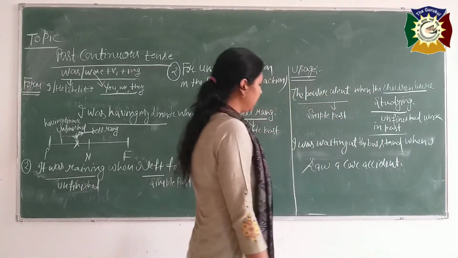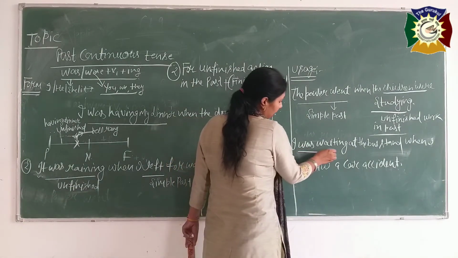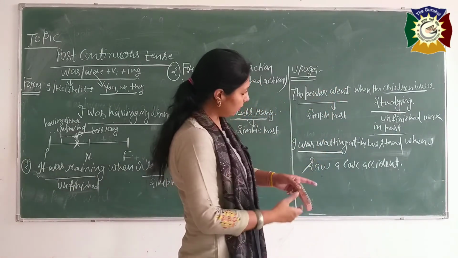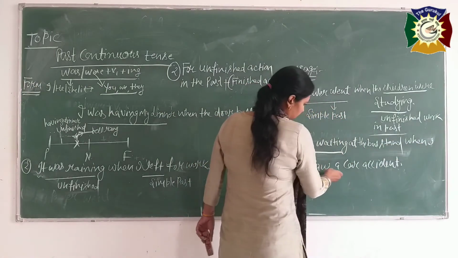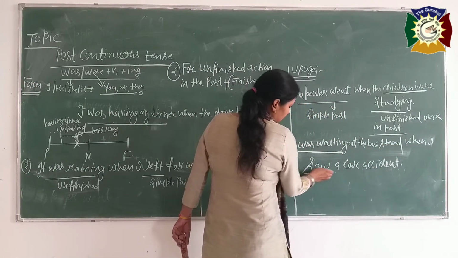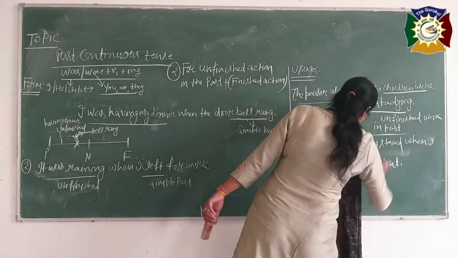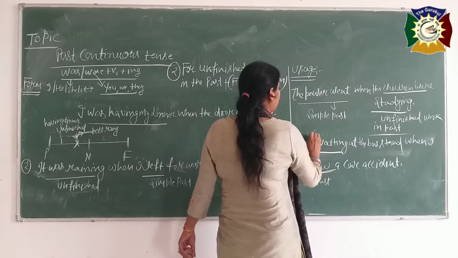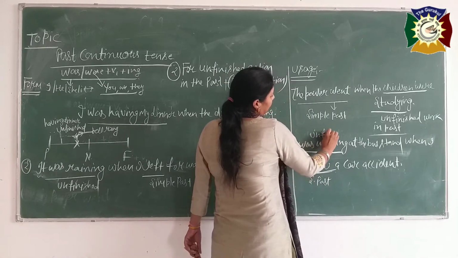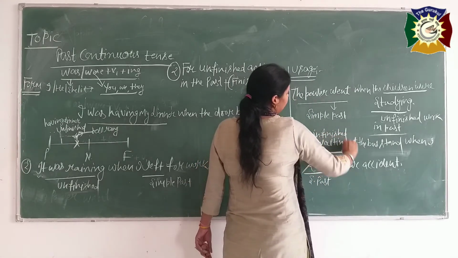Is it clear beta? See, one unfinished, I was waiting, all of a sudden one finished action interrupted there beta, that is I saw. This is your simple past, okay beta. This is your unfinished work.